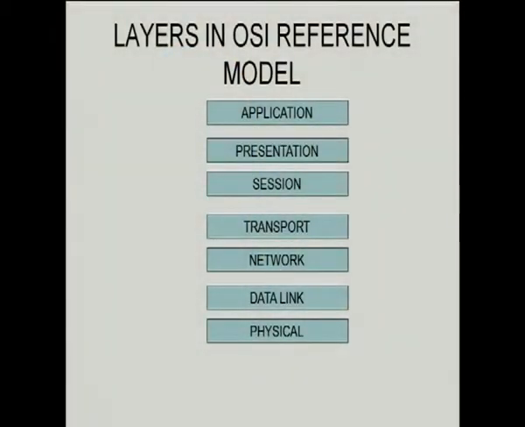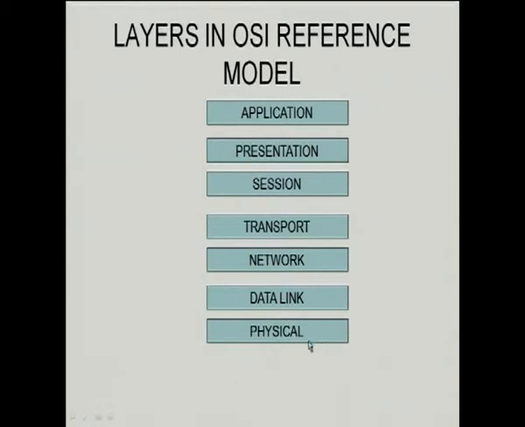In the same manner, the communication network architecture is divided into many layers. ISO, the International Organization for Standardization, has suggested the OSI reference model for network architecture, the Open System Interconnection Model. According to this, the communication network architecture is divided into 7 layers: application layer, presentation layer, session layer, transport layer, network layer, data link layer, and physical layer.